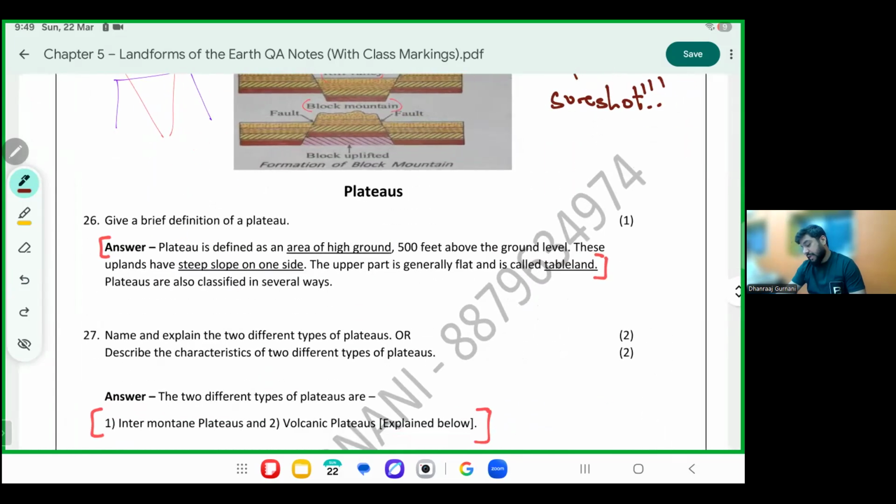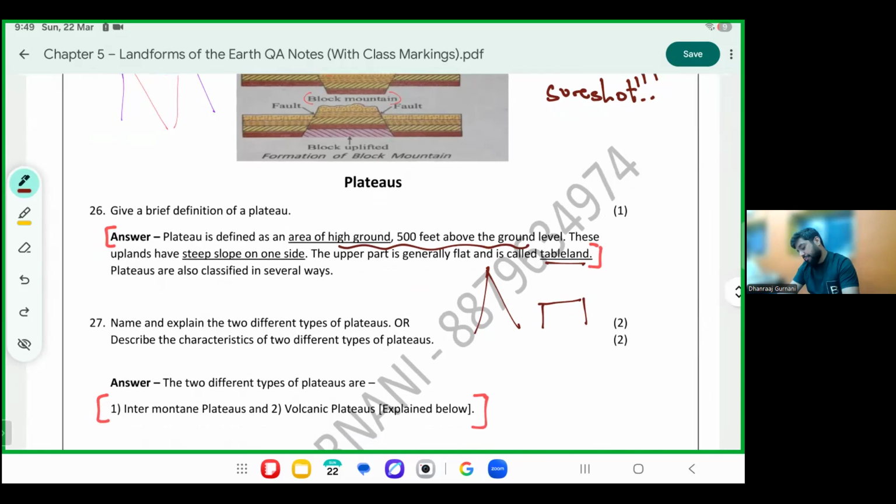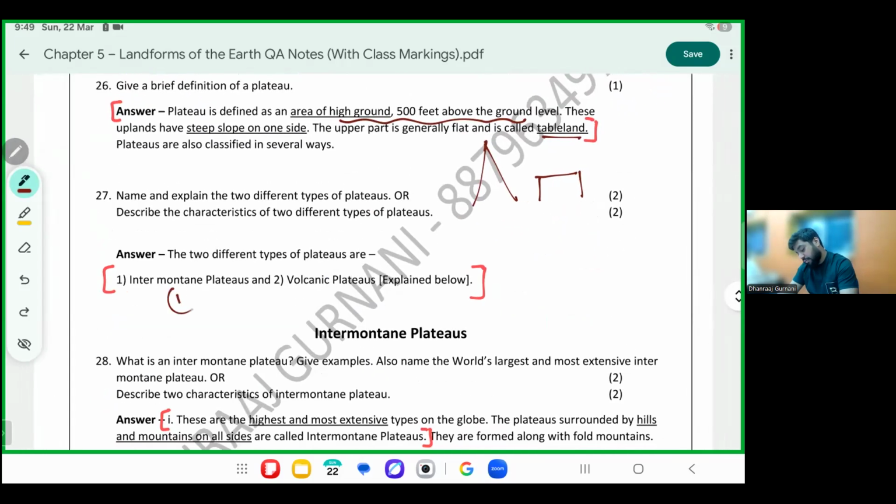Moving to the next concept, what is a plateau? If this is a mountain, a plateau would be something smaller than a mountain. A plateau is an area of 500 feet above the ground. It is also called tableland, as you must have studied earlier when you were small. One side may be steep. There are two plateaus in our syllabus, both of which you have already studied.